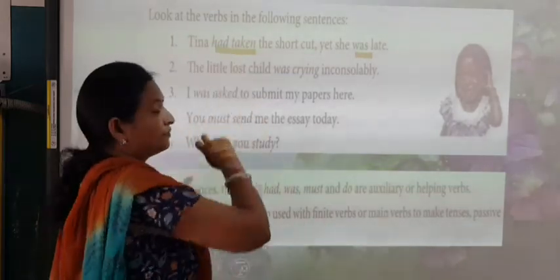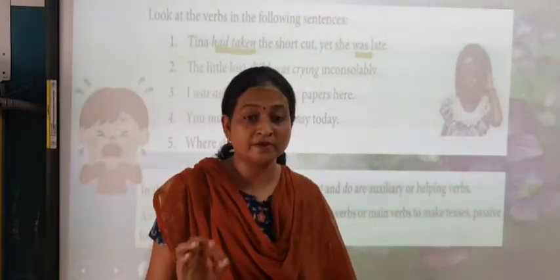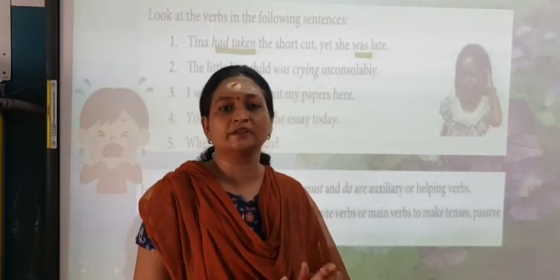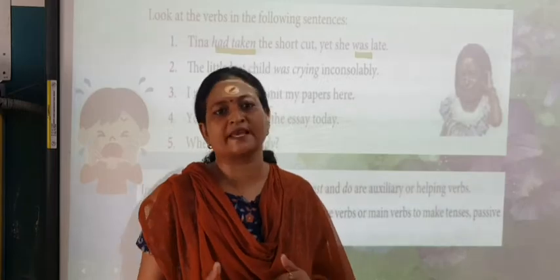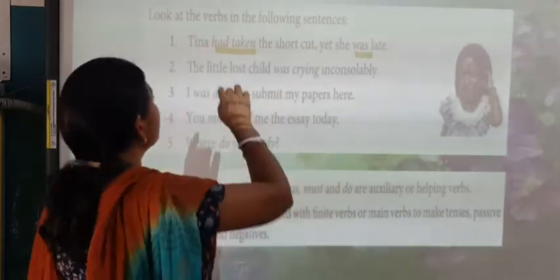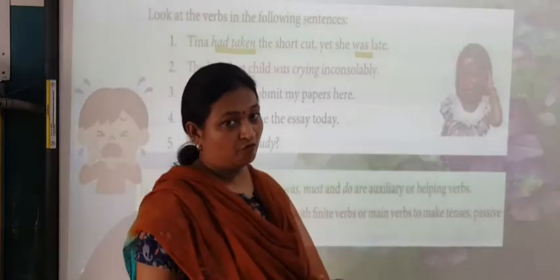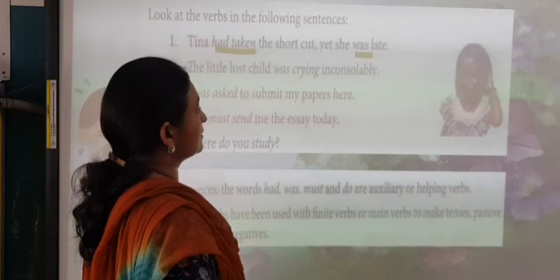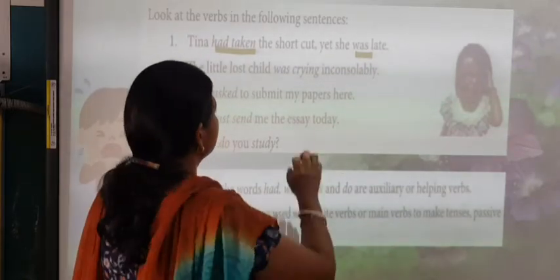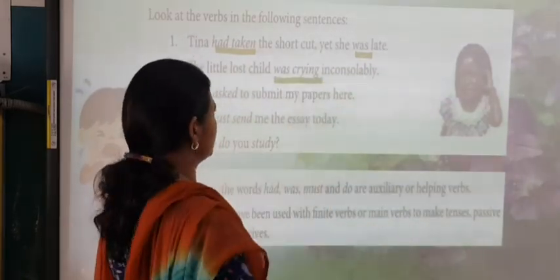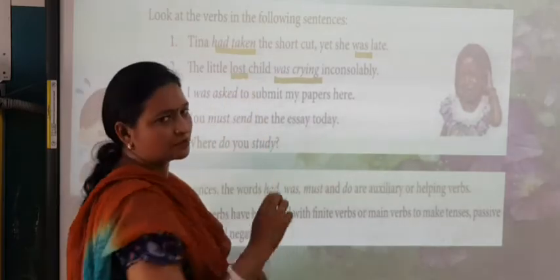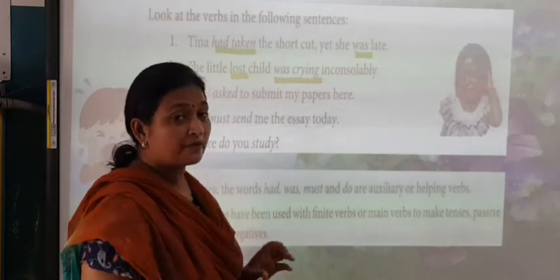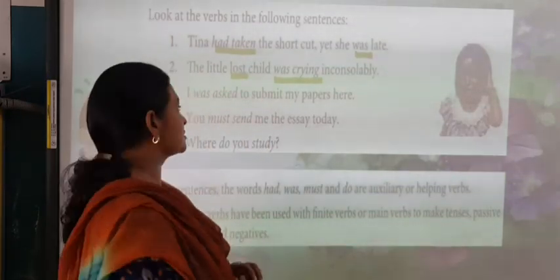Now here when we have two verbs, okay, remember this, whenever we have two verbs, one would be the main verb and the other would be the auxiliary verb, or as we say, helping verb. So here had is the helping verb. The little lost child was crying inconsolably. Now again here we are having two verbs. So here crying becomes the main verb and was is the auxiliary.